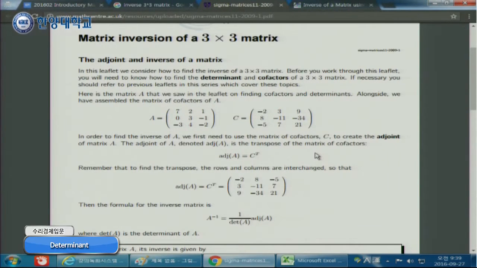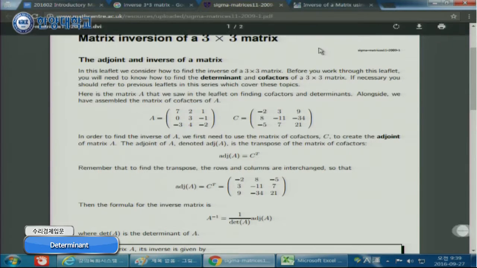Okay, so suppose we have this A matrix, then the inverse matrix of A is similar to the 2 by 2 case. First, you have to divide by the determinant like this one. And then you have to get the adjoint matrix, which is the C matrix transposed, C transpose.